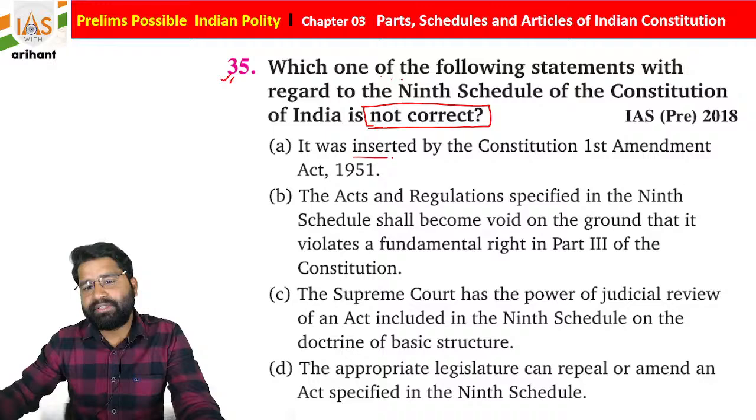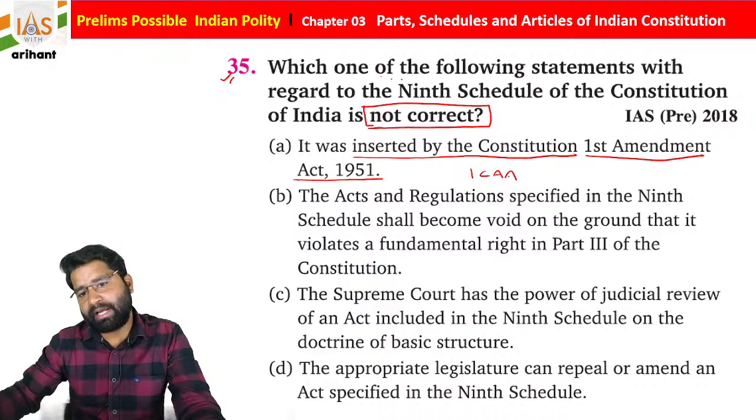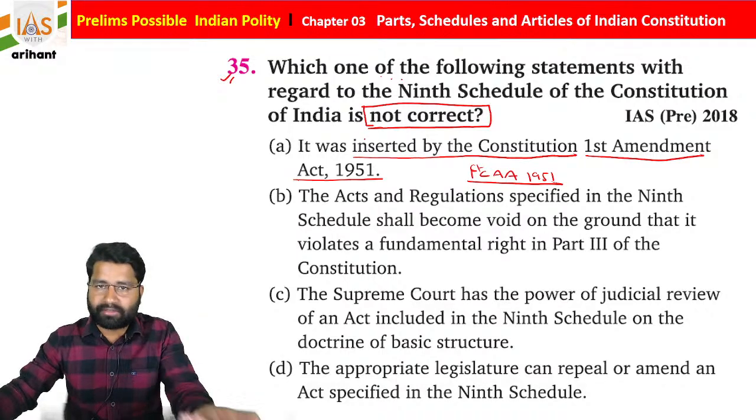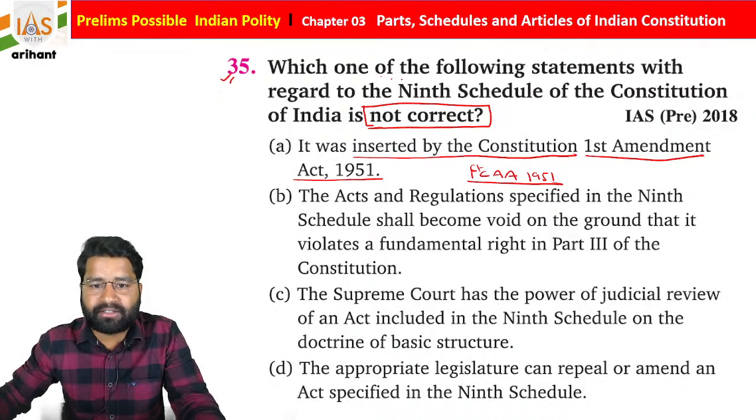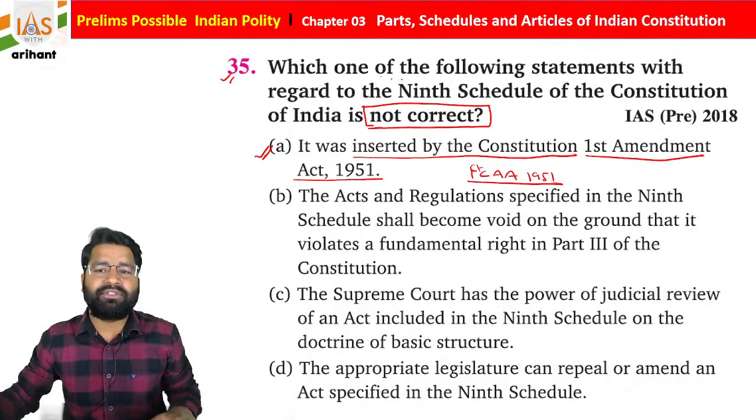Now, it was inserted by the Constitution First Amendment in 1951. So the First Constitutional Amendment Act 1951, as you know students, I recently told you it was the first amendment done, in 1951, and this is correct. After that, why it was introduced is here.